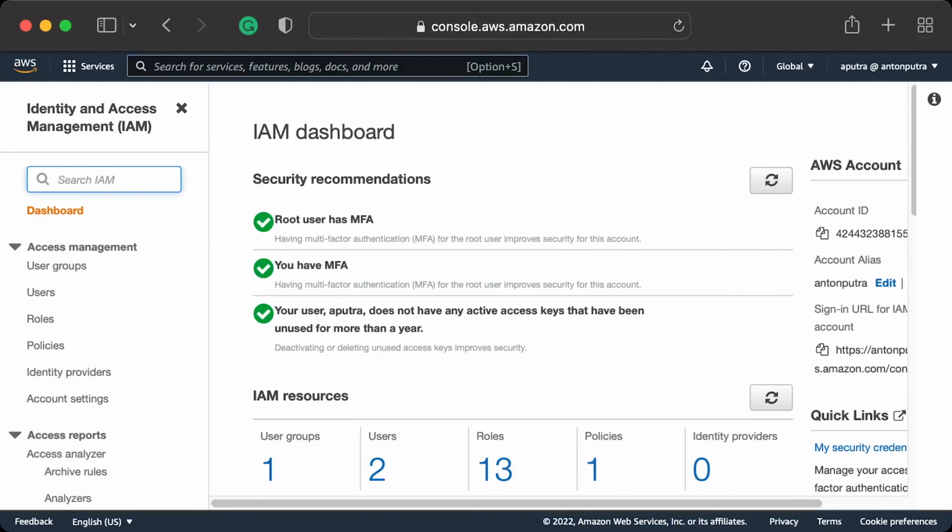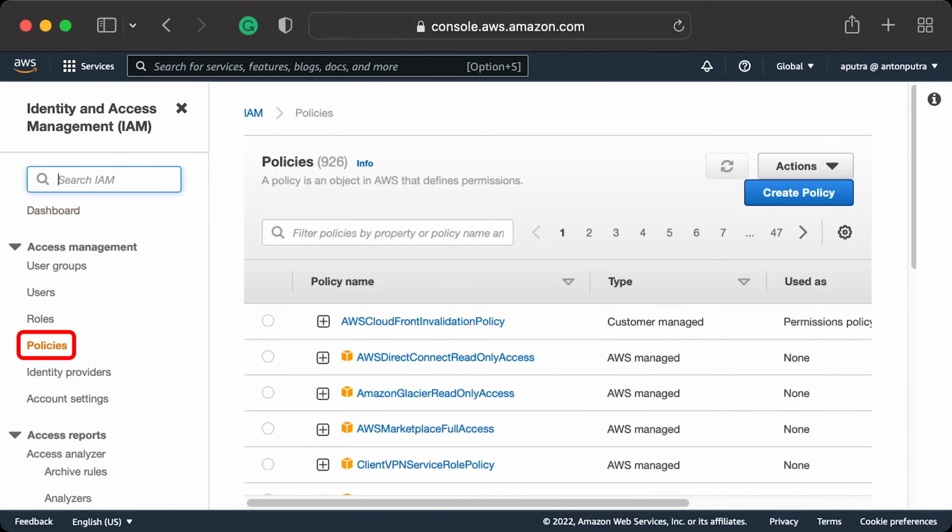Go to AWS console and select IAM service. In this example, we're going to create a user with minimum IAM policies needed to run main use cases of eksctl. These are the ones used to run integration tests. We will use both managed IAM policies and we will have to create our own policies as well. Let's create IAM policies first.